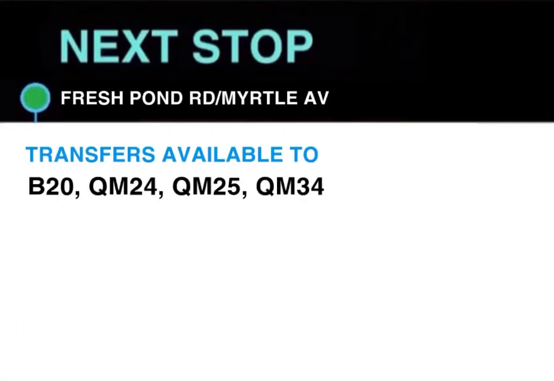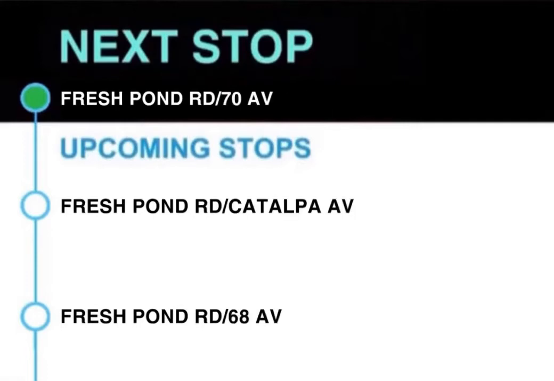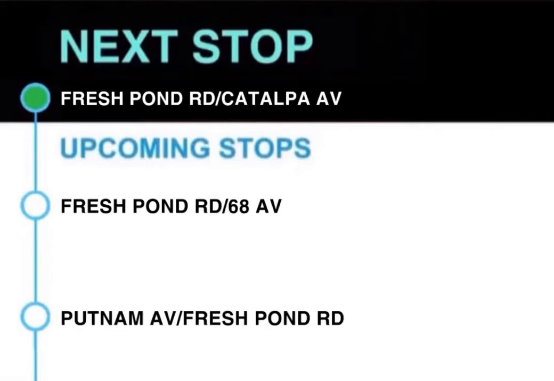Next stop, Fresh Pond Road and Myrtle Avenue. Transfers available to B20, QM24, QM25 and QM34. This stop is Fresh Pond Road and Myrtle Avenue. Next stop, Fresh Pond Road and 70th Avenue. This stop is Fresh Pond Road and 70th Avenue. Next stop, Fresh Pond Road and Catalpa Avenue.